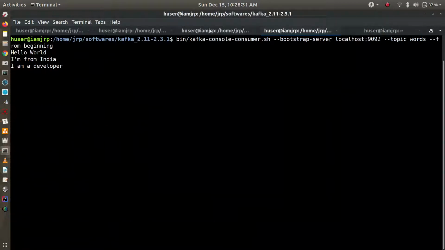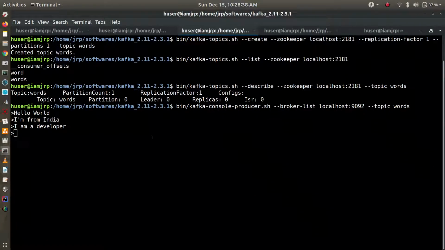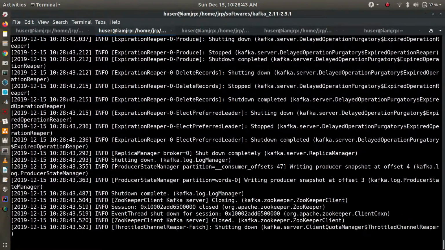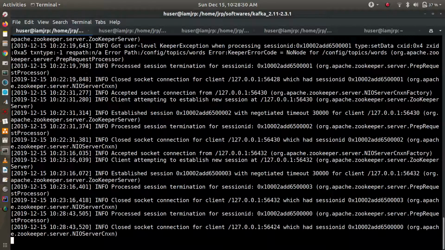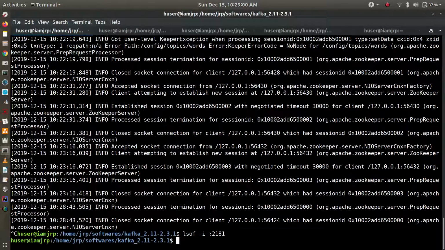And the console subscriber. To close this one, first let's close the consumer. You can see the total three messages. Then the producer, then you can close the broker. You can see shutdown completed, and then you can close the Zookeeper. You can also check whether anything is running on port 2181 or not. Nothing is running, so Zookeeper is closed. Thank you.